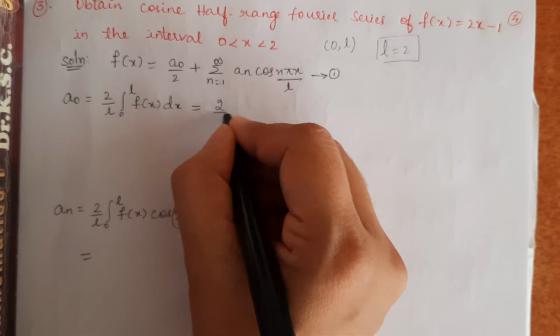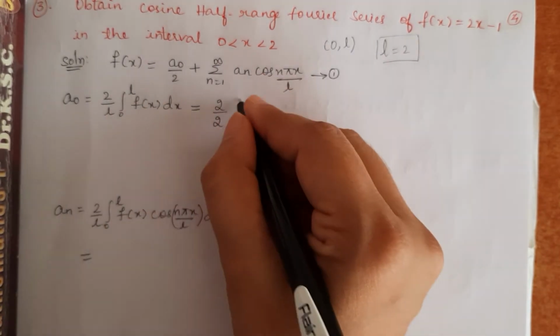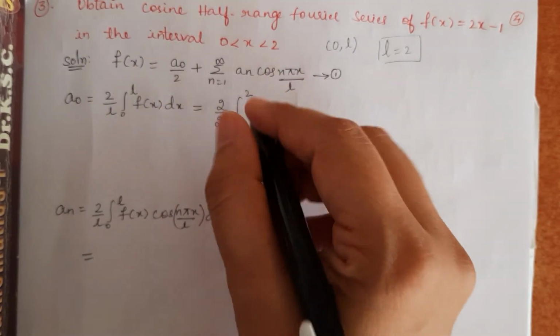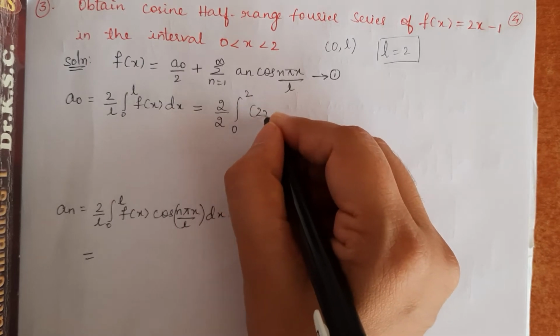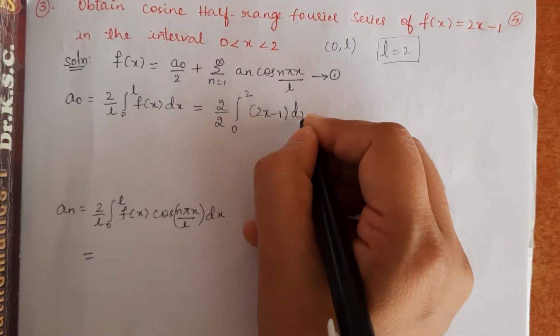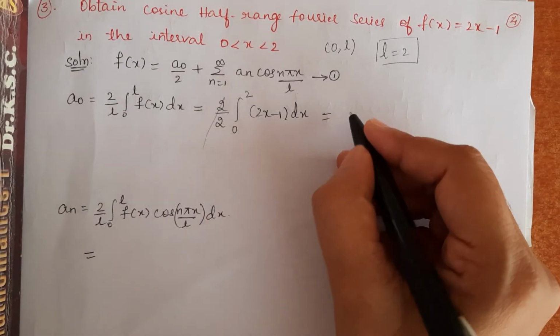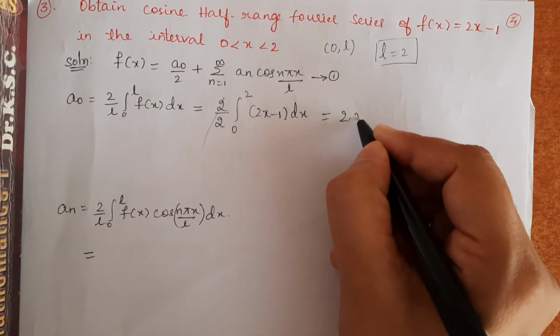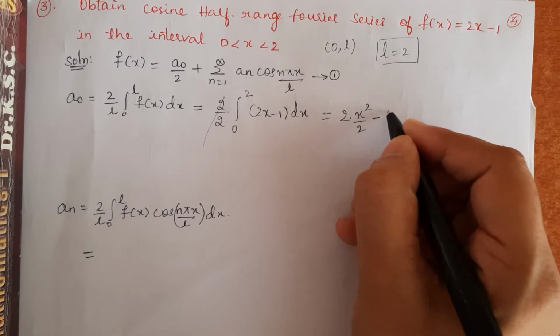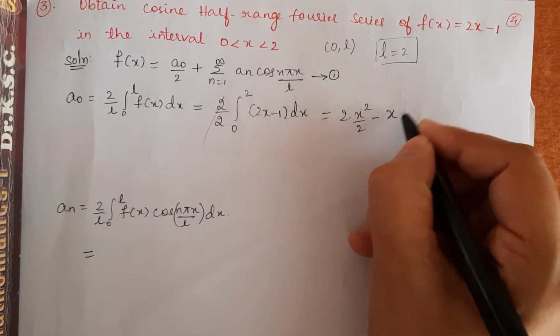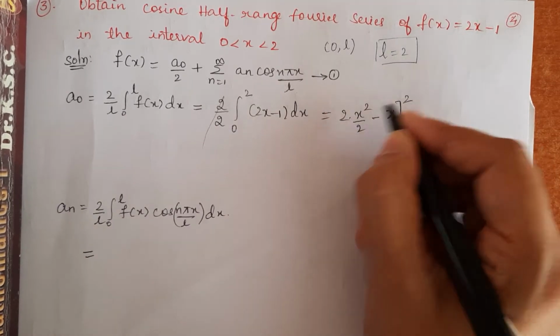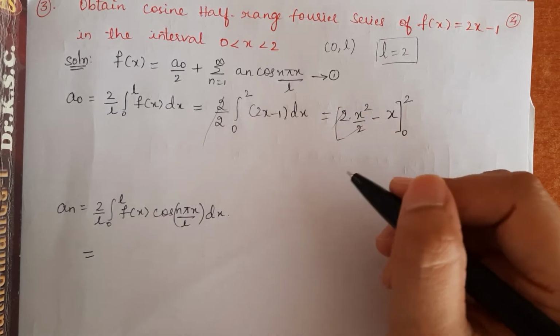So, 2 by L is 2, integral between 0 to 2, f of x is 2x minus 1, into dx. This 2 and 2 gets cancelled. Let us integrate this. Integration of 2x is 2 into x square by 2 minus integration of 1 is x. This is between the limit 0 to 2. 2 and 2 gets cancelled.